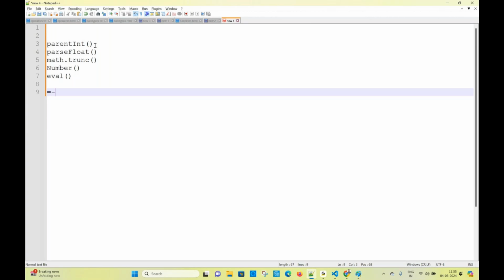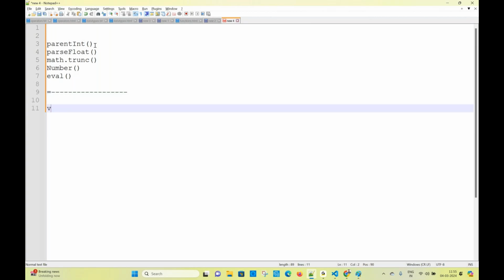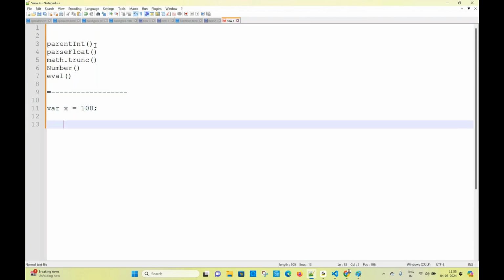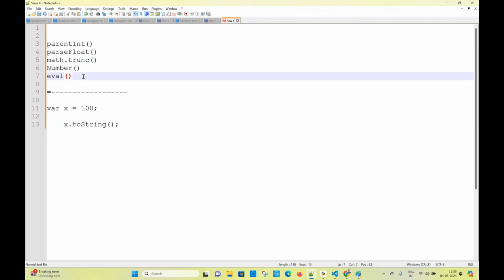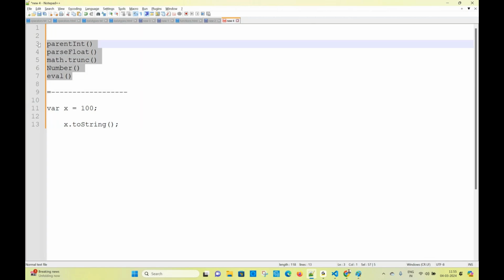By the toString method. For example, if you have x is equal to 100 and want to convert it into a string, you write x.toString(), so that it will be converted into a string. But for string to number, these are the methods. If you have a string that you want to convert into a number, you can use any one of these methods.